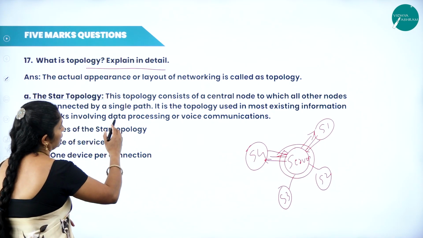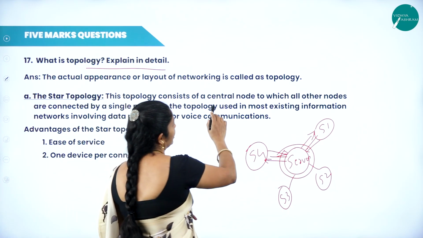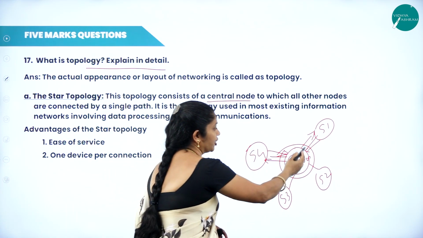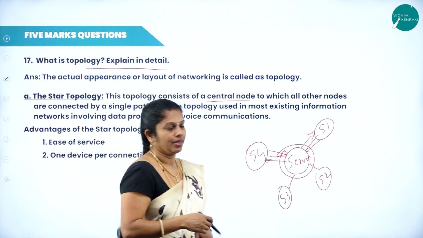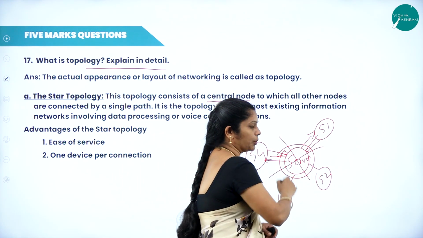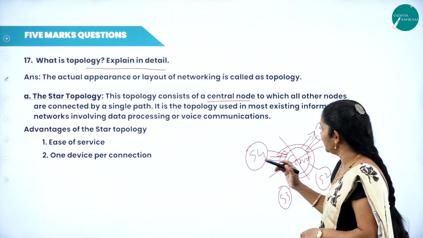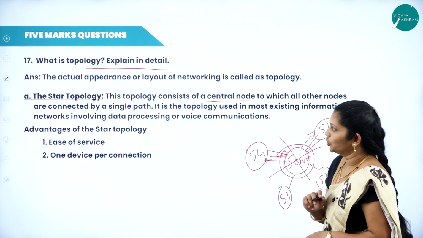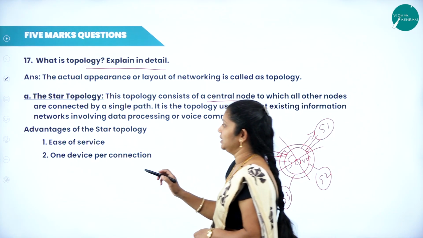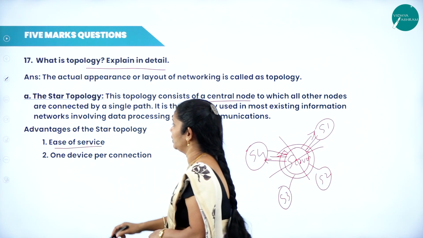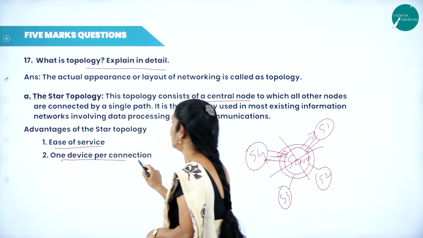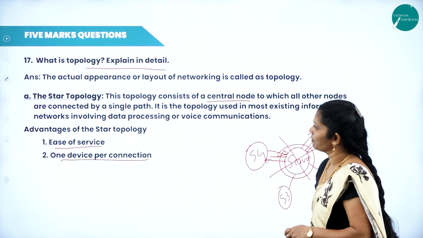Star topology consists of one central node, the central node or server system. If the server system fails to process, then everything will fail here. This is regarding star topology. When we come to advantages, ease of service, and one device per connection is required.